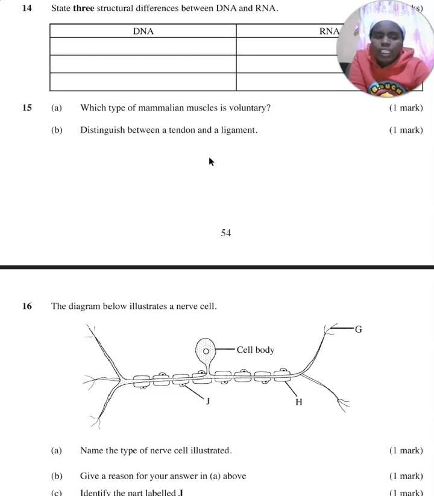So a tendon is an inelastic tissue that attaches the muscles to the bones, while a ligament is an elastic tissue that attaches a bone to another bone at a movable joint. So tendon, it's between a muscle and a bone, while a ligament is between a bone and a bone.